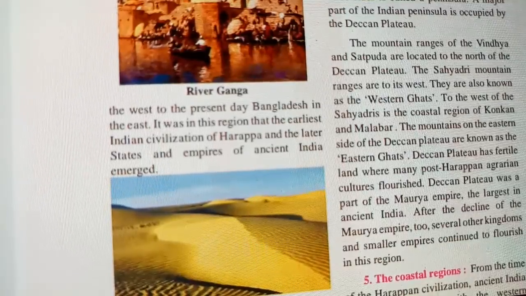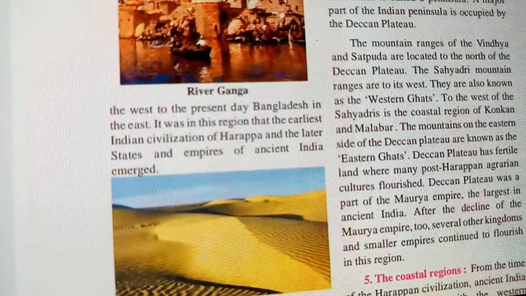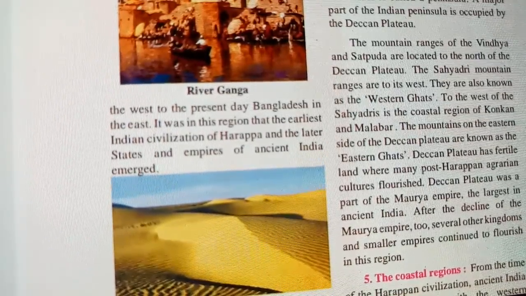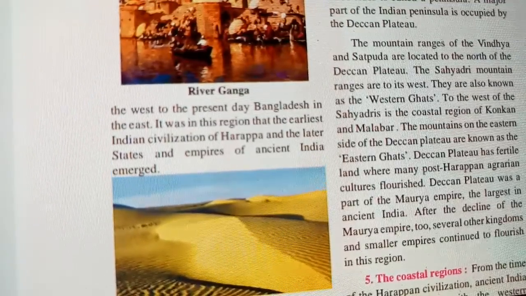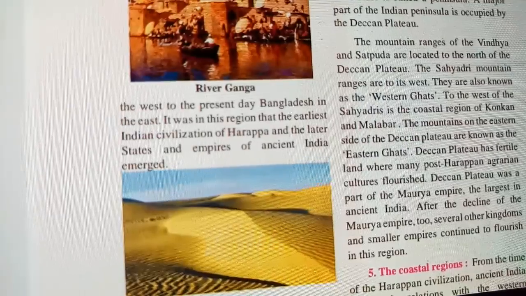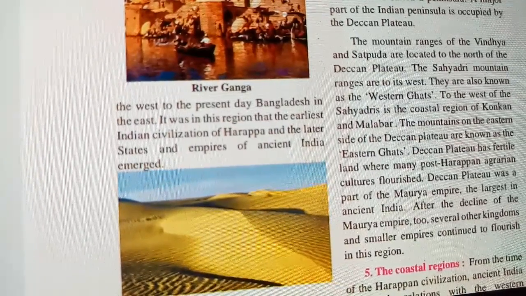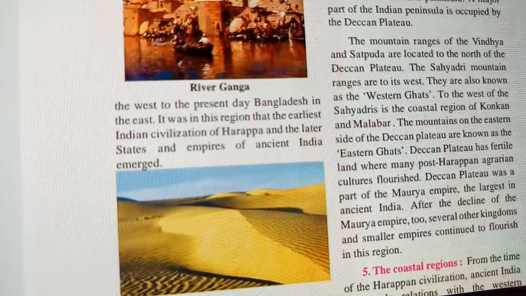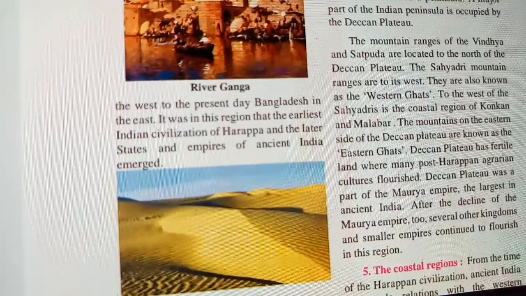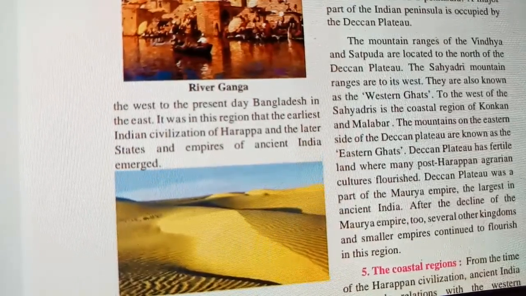Deccan plateaus are fertile land where many post-Harappan agrarian cultures flourished. So many people of the Harappan civilization flourished their cultures there. They also cultivated agriculture over there, and they flourished in that area. Deccan Plateau was a part of the Maurya Empire. So this was part of the Maurya Empire in ancient times, where India was dealing with that.